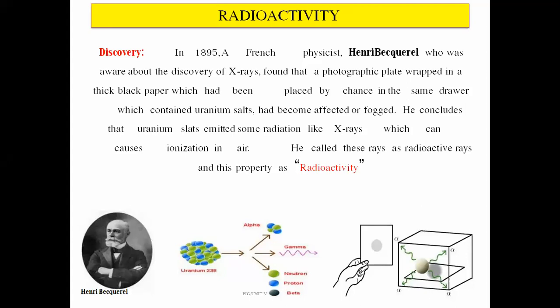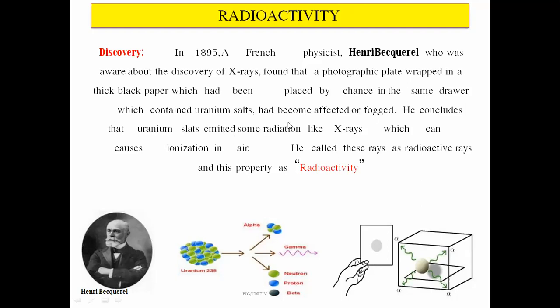He found that a photographic plate wrapped in thick black paper had been placed in the same drawer which contained uranium salt. So he put the uranium salt and a photographic plate in the same drawer, and something changed on that photographic plate. He concluded that something was emitting a radiation, and the compound emitting the radiation was uranium salt.